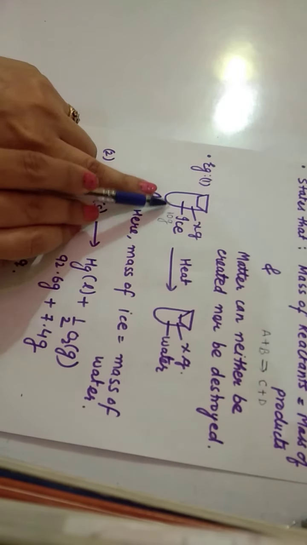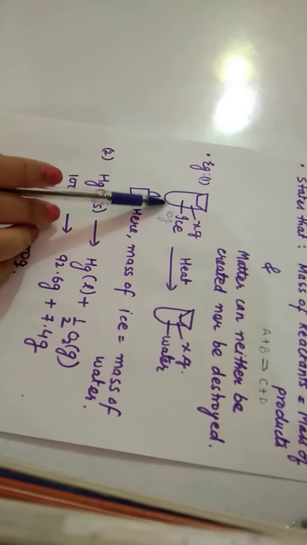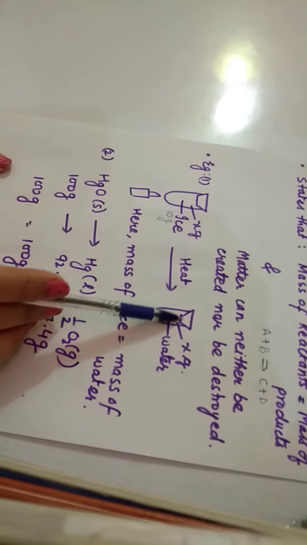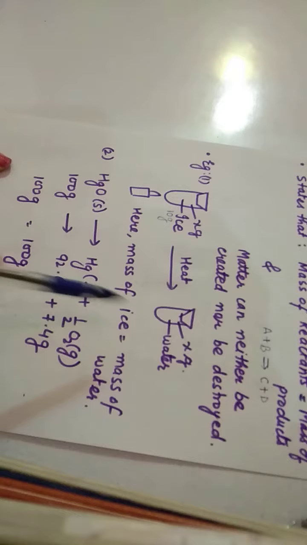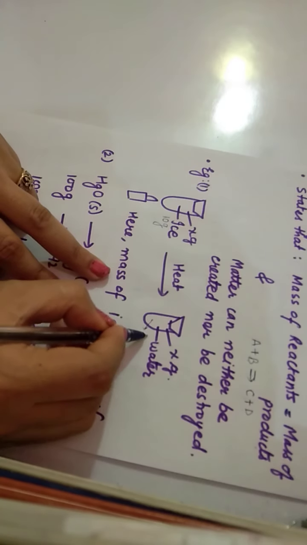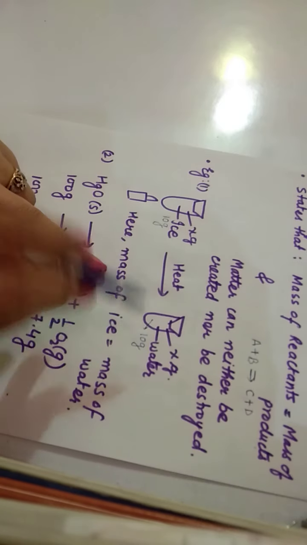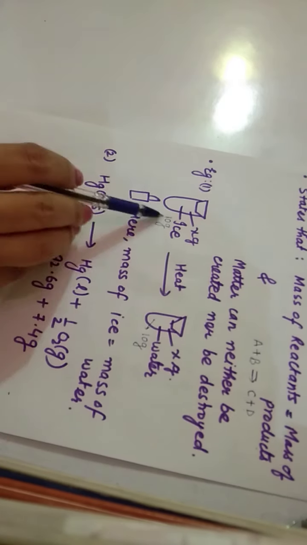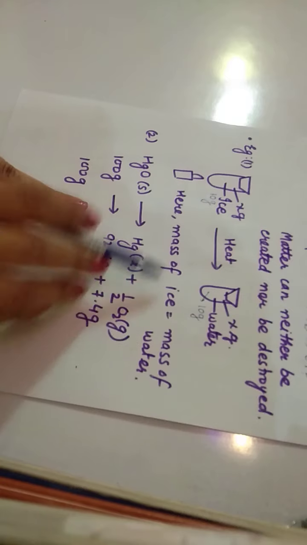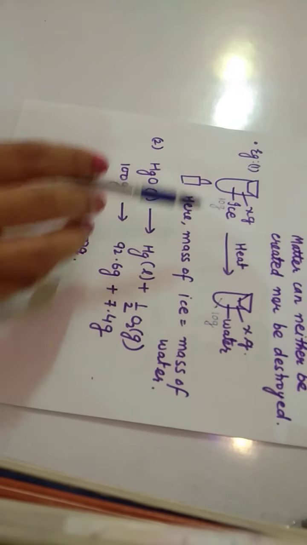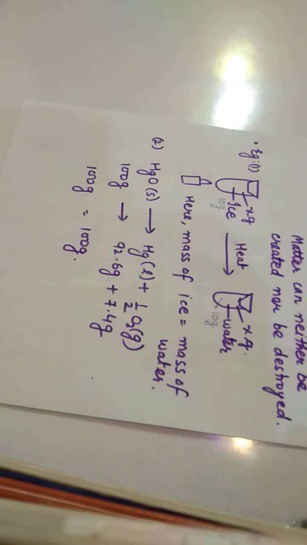So if you heat this, then this is the reactant. On heating, this ice will change into water, and if you measure the mass of water, then the mass of water will also be equal to the mass of ice, that is equal to 10 gram. So here the mass of reactant is equal to mass of product.